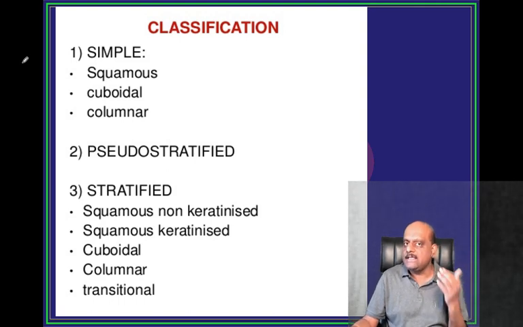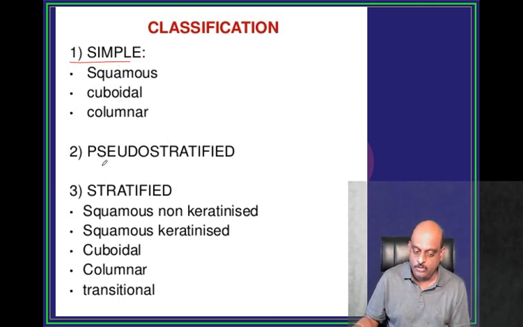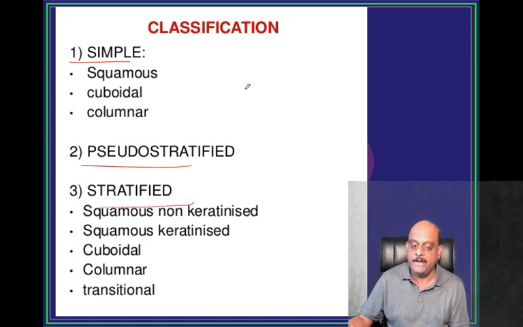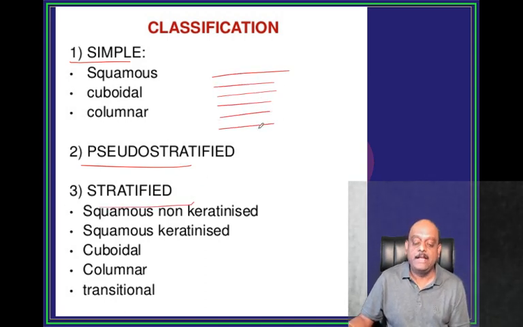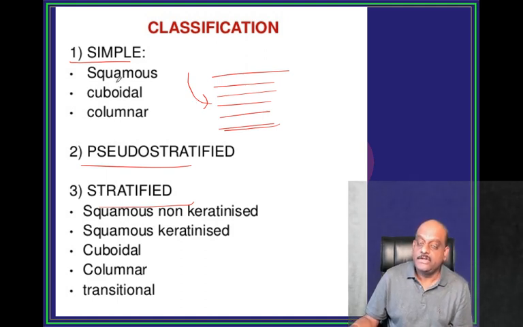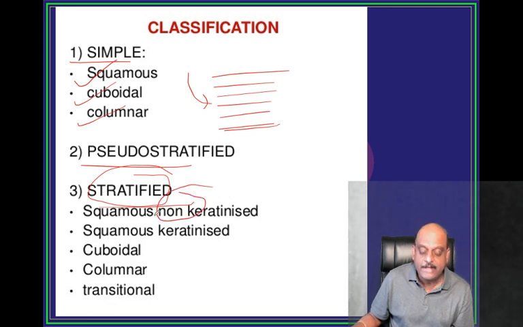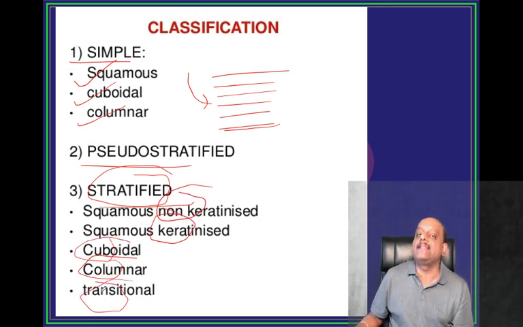So how do we classify epithelium? Simple, pseudo-stratified, stratified. What is meant by stratification? Typically multiple layers are called stratification. Simple, we may have simple squamous, simple cuboidal, simple columnar. In the stratified we have squamous non-keratinized, squamous keratinized, cuboidal, columnar and transitional.